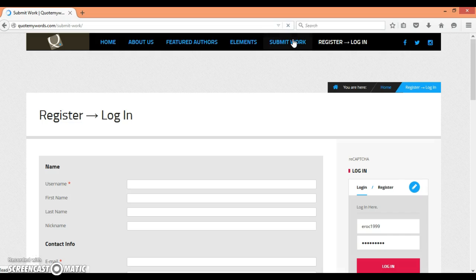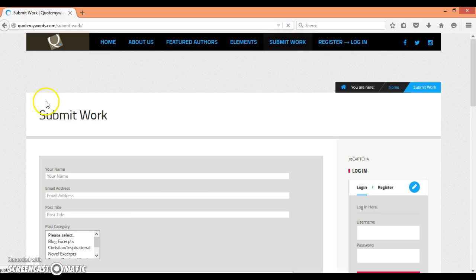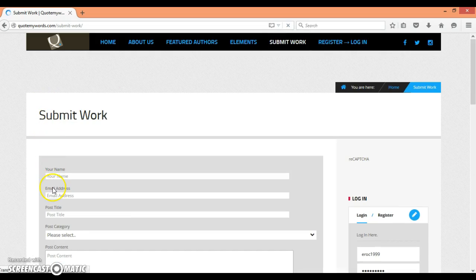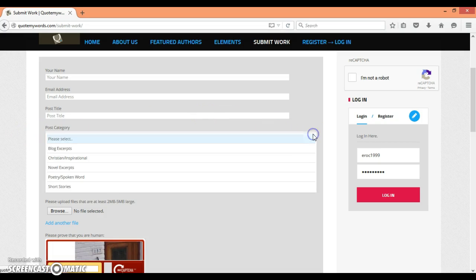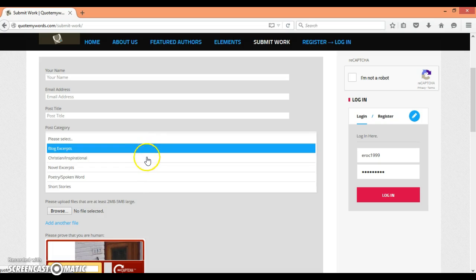Once you go to the Submit Work tab, you will need to complete the Submit Work section by adding your name. And your name here could either be your first and last name or the name that you would like to be referred to on the website. Again, add your email address, and then you need to post the title of your work. And then this is a very important part here where it says Post Category. Just hit the drop down arrow, and these are your categories here.